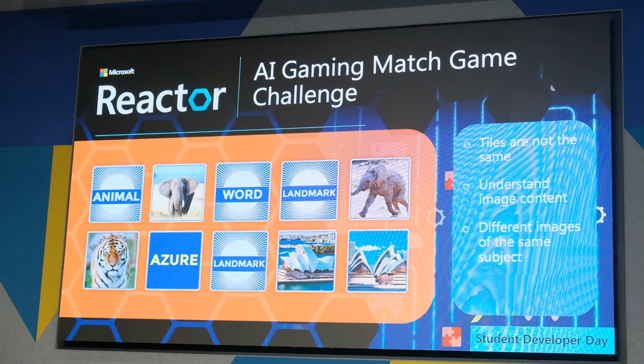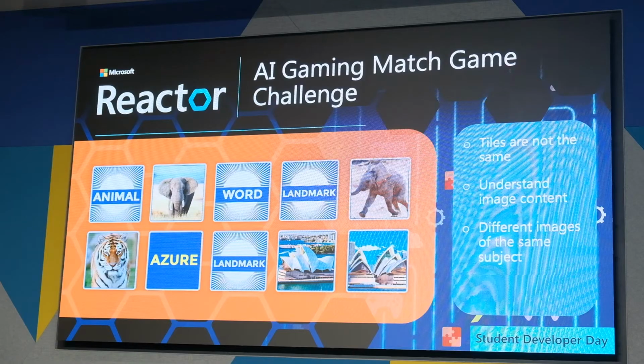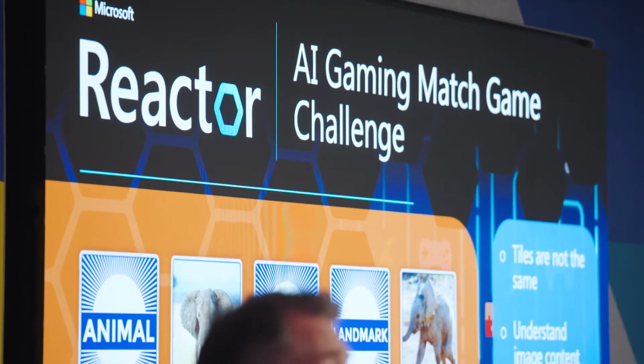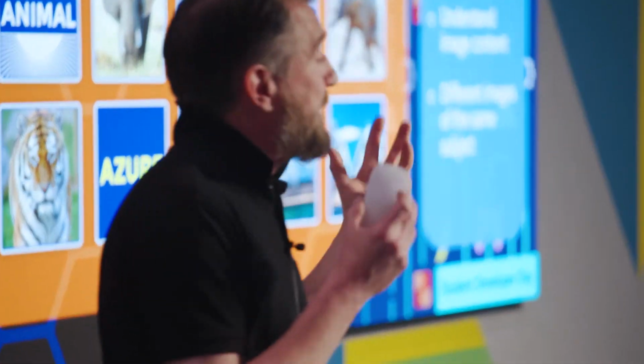These pictures here are two pictures of elephants, but two very different pictures of elephants. Same with the Sydney Opera House, two very different pictures. But what we can do is use the pre-trained computer vision services on Azure, and they'll be able to analyze the images and tell us what the content of the image is. So they'll give us information back that says, this is an elephant, that's the Sydney Opera House, that's a tiger, and it doesn't match with the word Azure, kind of thing.